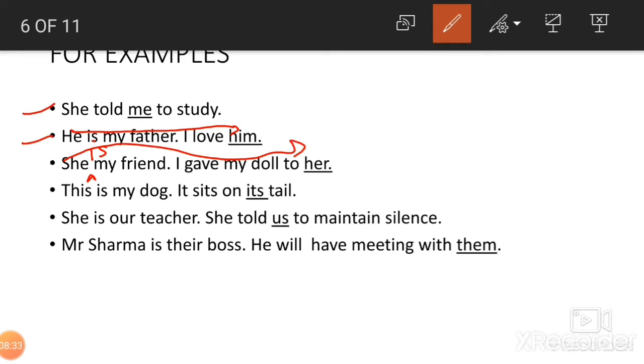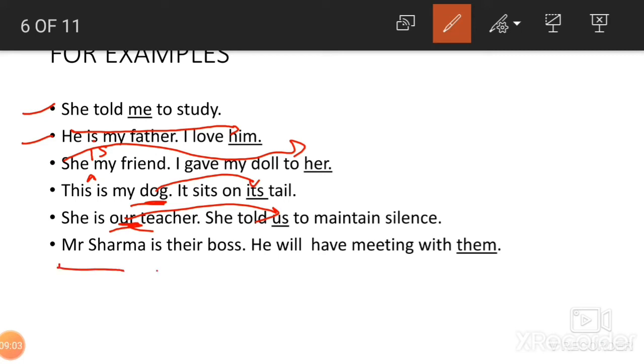This is my dog. It sits on its tail. Here we're talking about the dog. For dog, we have used the pronoun its. She is our teacher. She told us to maintain silence. Our teacher, for our plural, so us. She told us to read the book. She told us to keep silent. She told us to work hard.